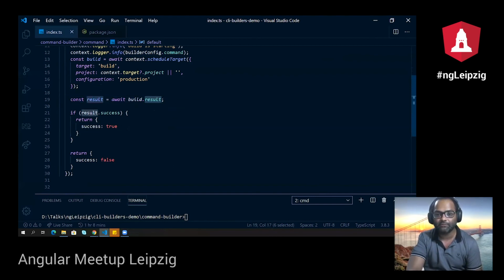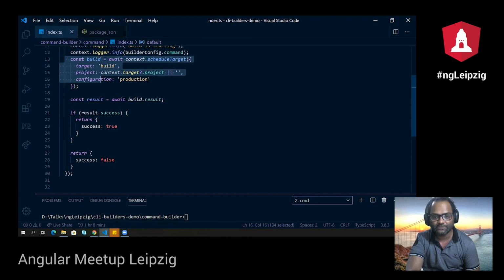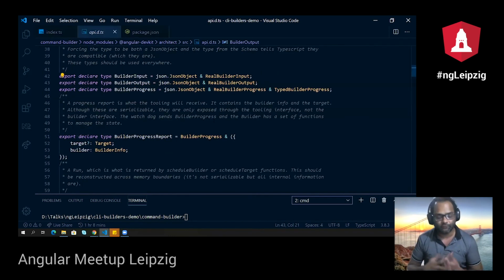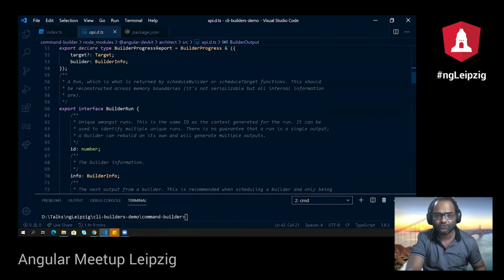And once my build task is executed, I'm just returning based on the status. So here I'm saying if the result is successful, go ahead and return success true. So this is the builder output, which is the response format for your builders, right? So you always have to respond with builder output. The builder output contains a few properties.